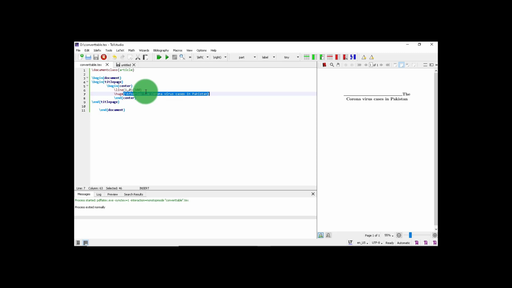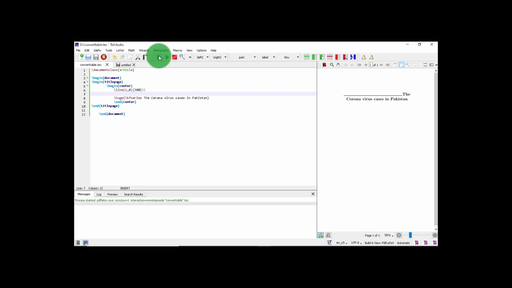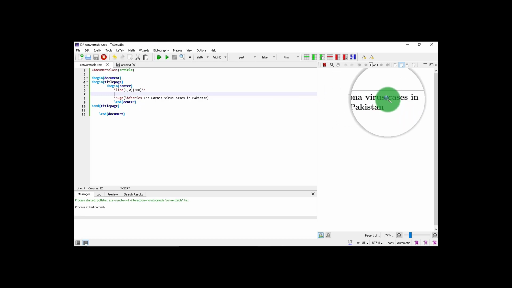Two things to do here are, one is to use double slash on this line. Alternative way is that you have to put a space between them. Now compile it. Now you can see the line above this title.